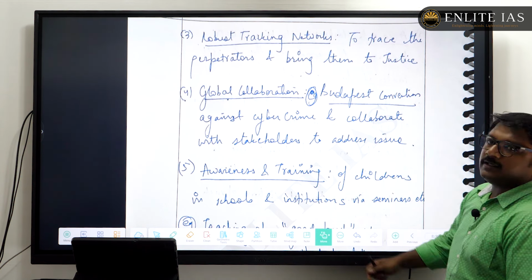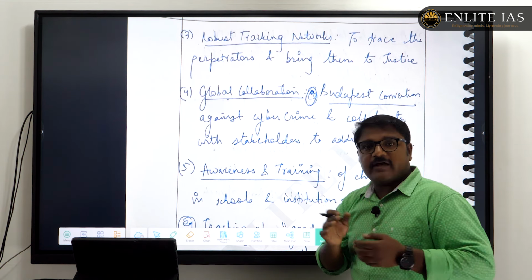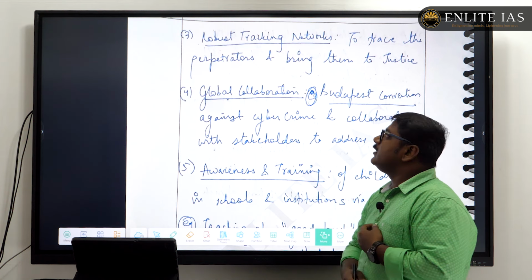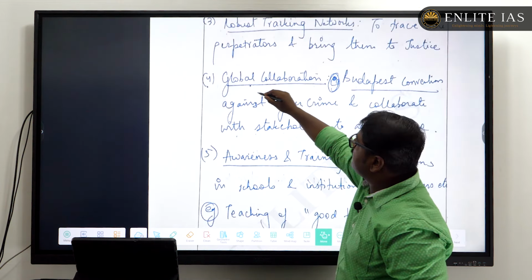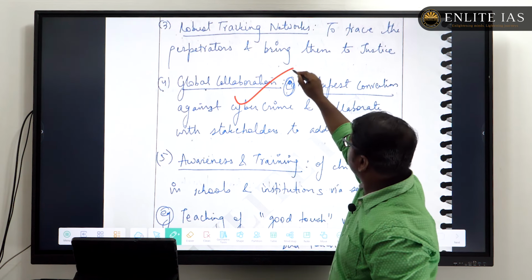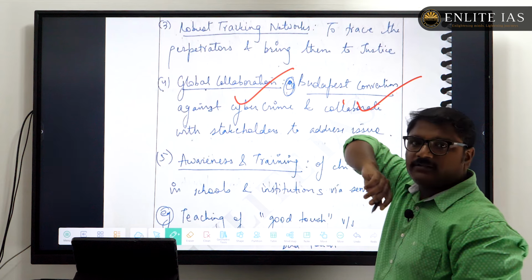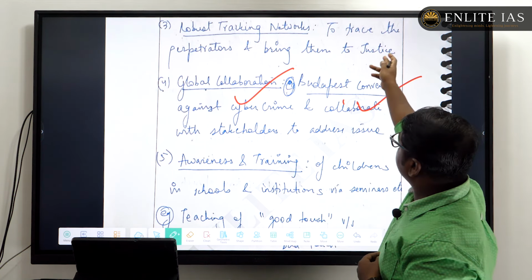Such crimes, as we have already discussed, have a jurisdictional issue and a transnational nature. So there is a need for global collaboration, and such things you have to mention here, that is, the Budapest Convention on Cybercrime. Such global measures you can bring here, and other robust tracking networks.